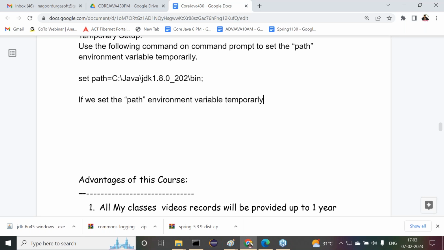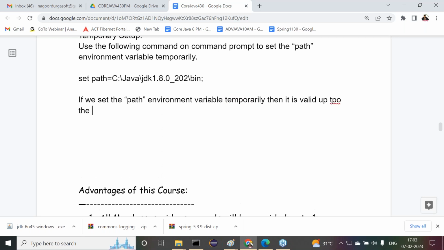If we set the path environment variable temporarily, then it is valid up to the present command prompt, not valid to the other command prompts.